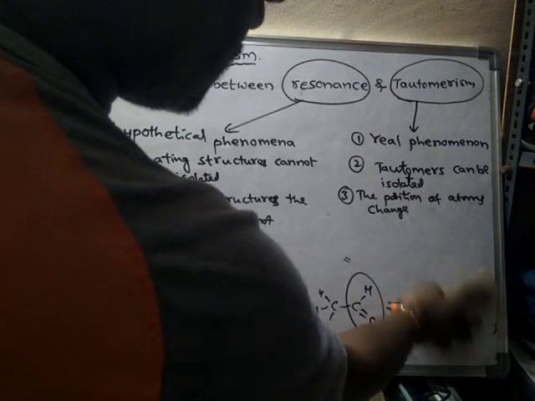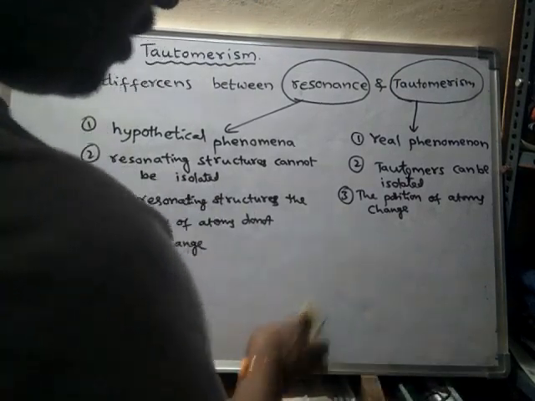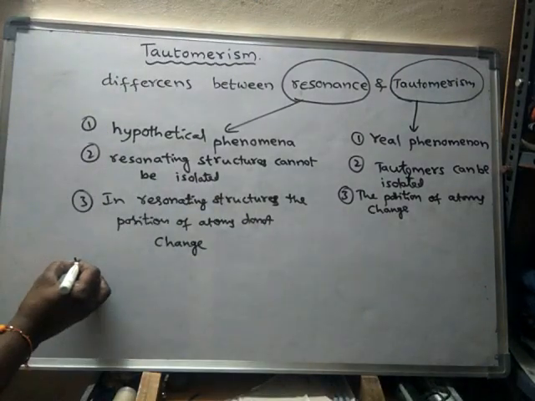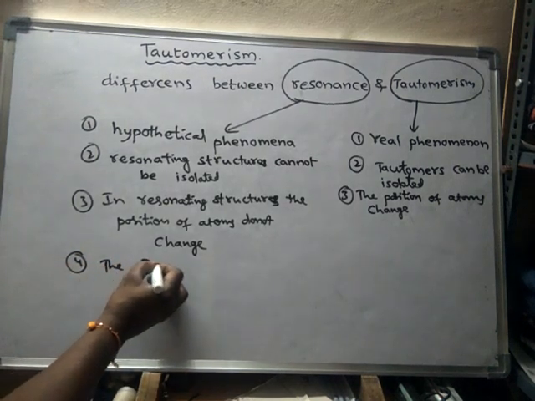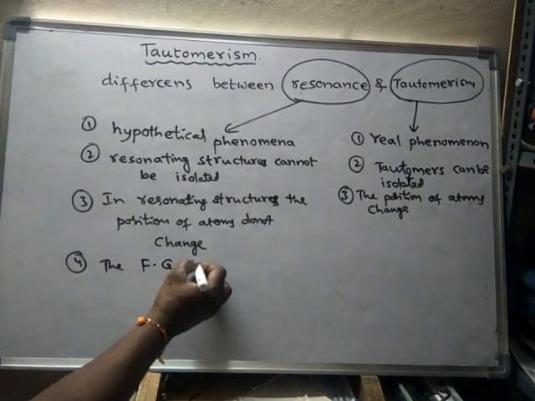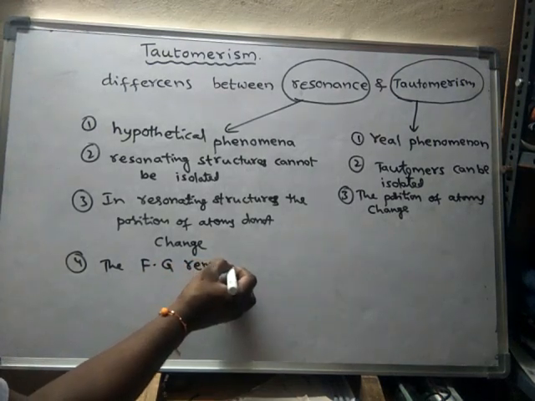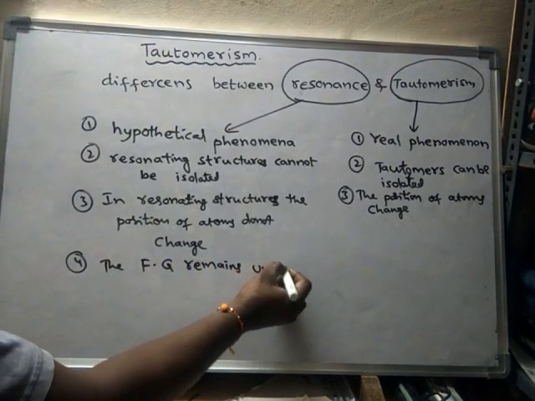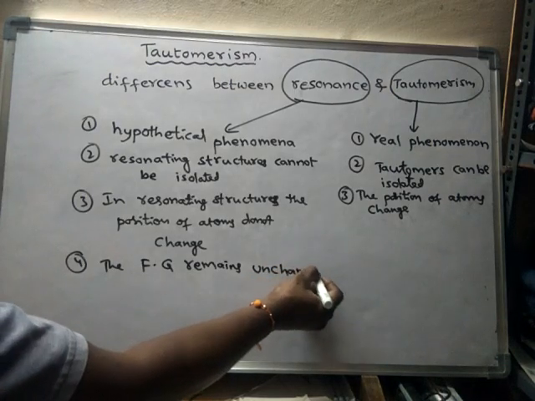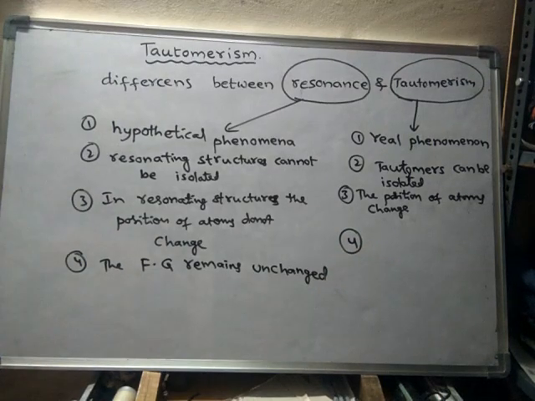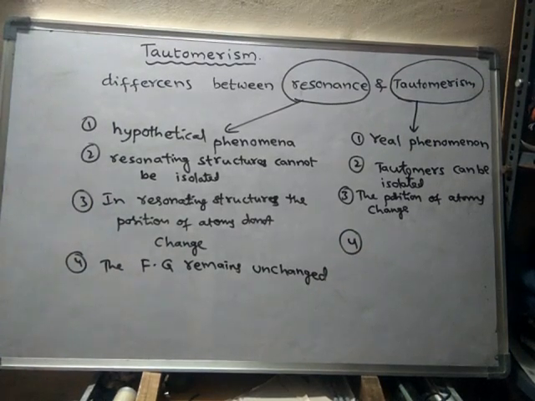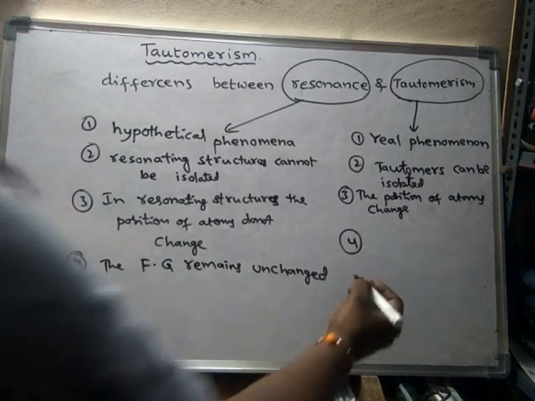Okay, in resonating structures, the functional group remains unchanged. Whereas in tautomerism, the functional group changes.